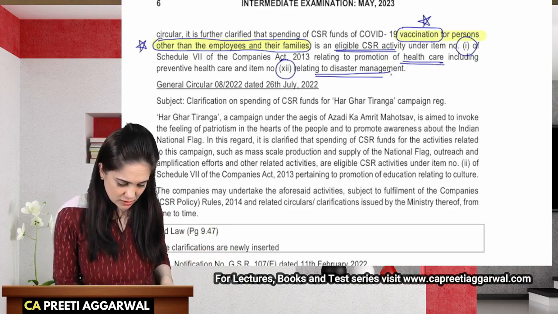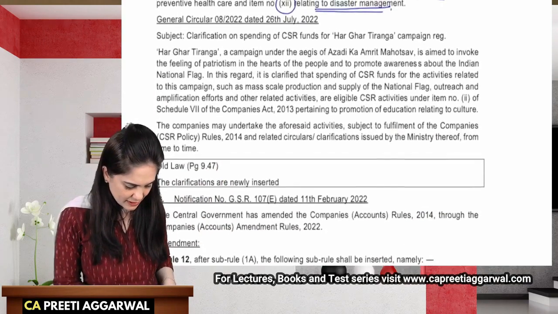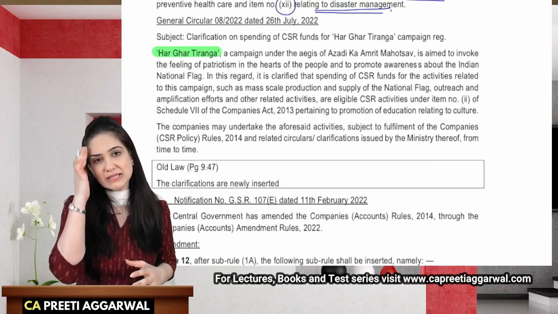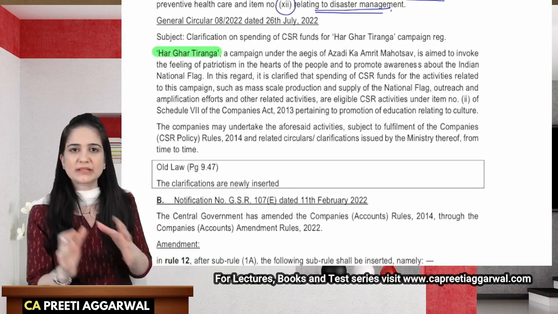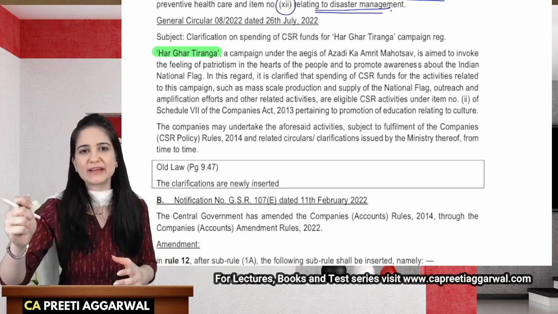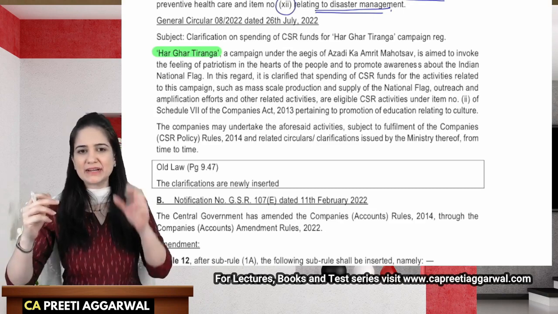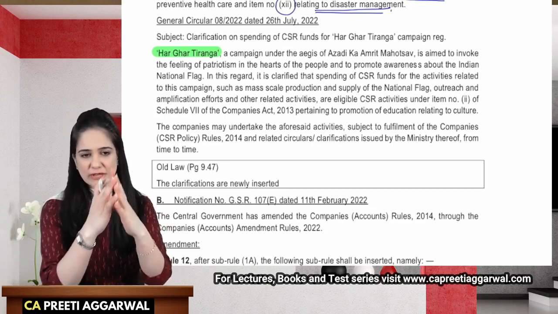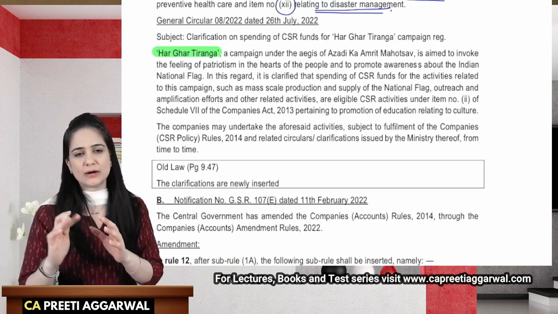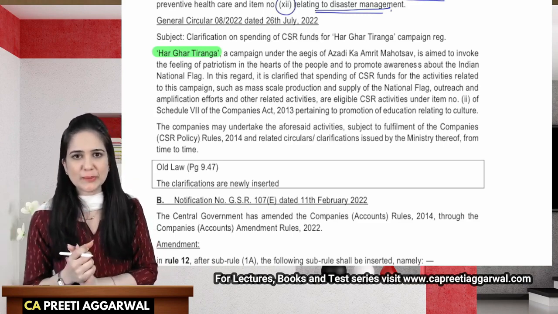Then there was an initiative taken by the government, Har Ghar Tiranga, under Azadi Ka Amrit Mahotsav, wherein the government encouraged us to hoist a flag in our balconies. There was a proper procedure, with rules on how you should hoist it and for how many days you are supposed to keep it.